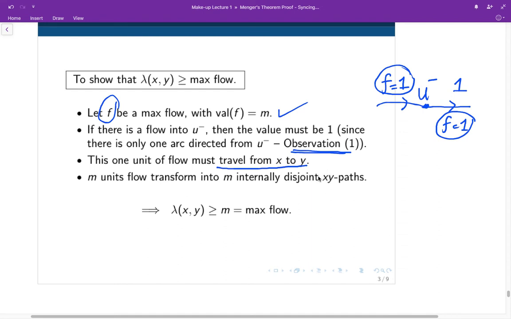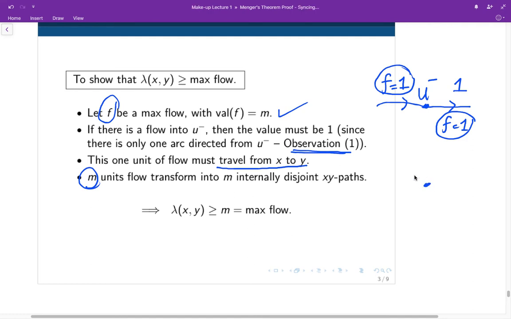Furthermore, if we have m units flowing out from the source, then all these paths that contain this 1 unit flow will not share any common vertices except for the source and the sink, right? Because we only allow 1 unit going in and 1 unit going out.